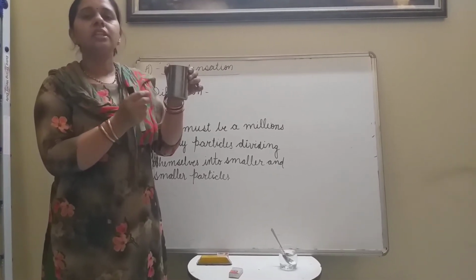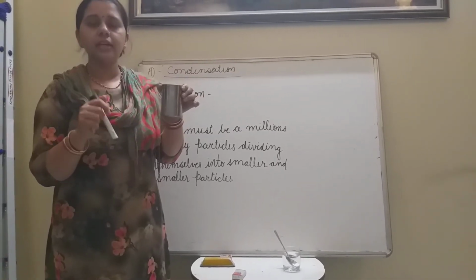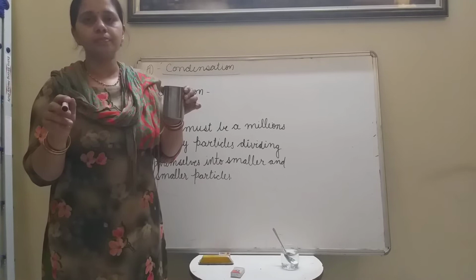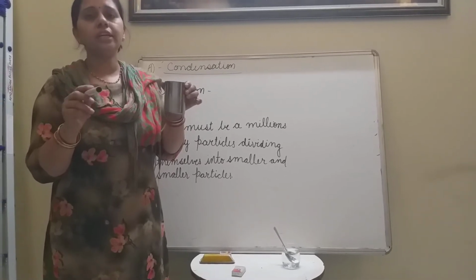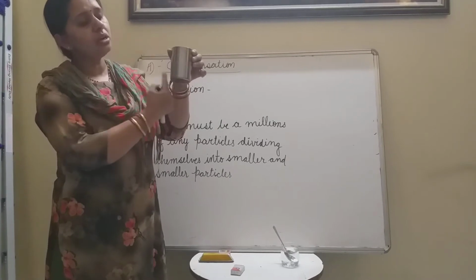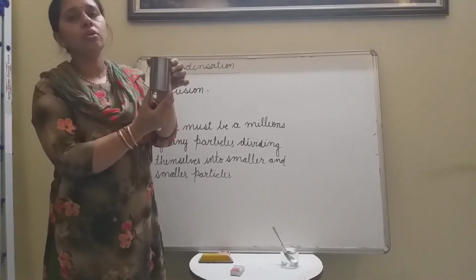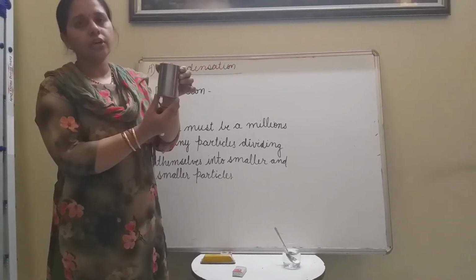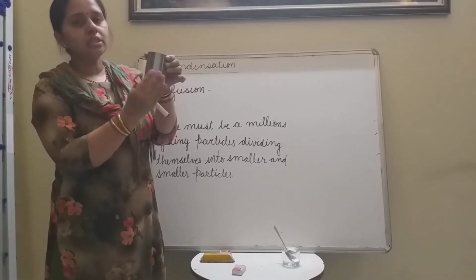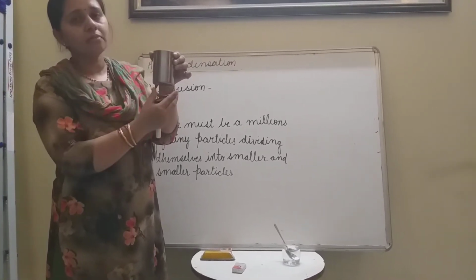When the water that is present in the air in the gaseous form converts into liquid form by touching a cool surface. Because in this glass I have filled cool, icy water, the outside layer of the glass becomes cool.